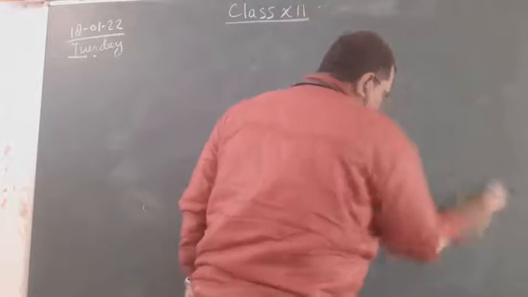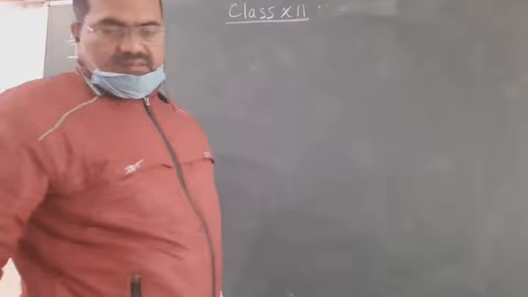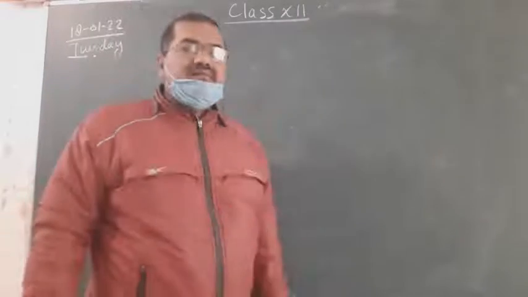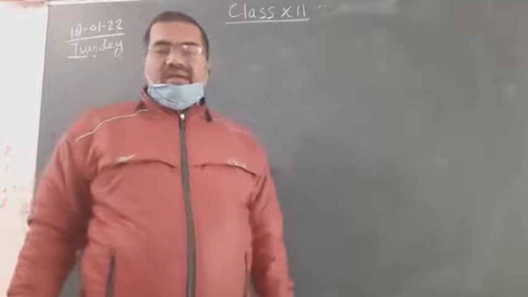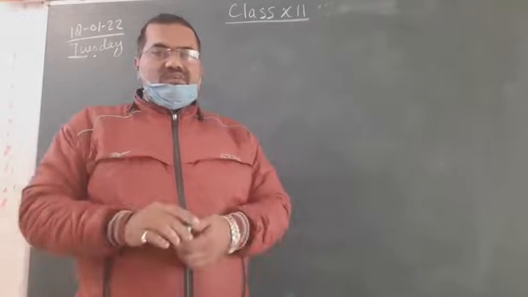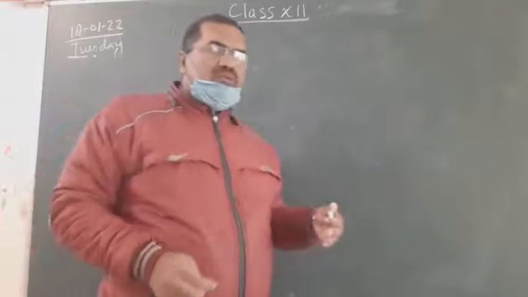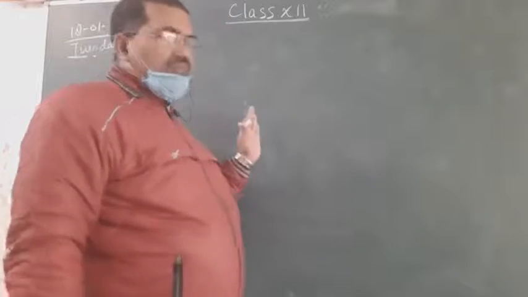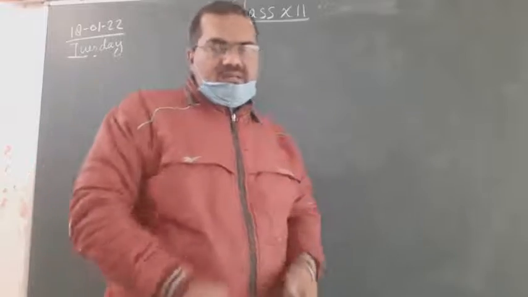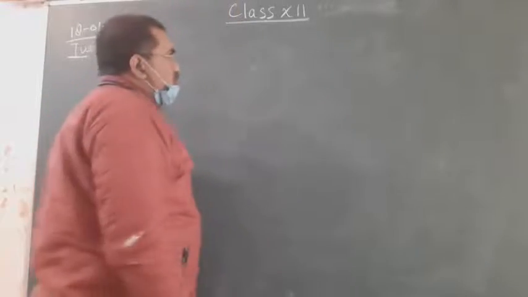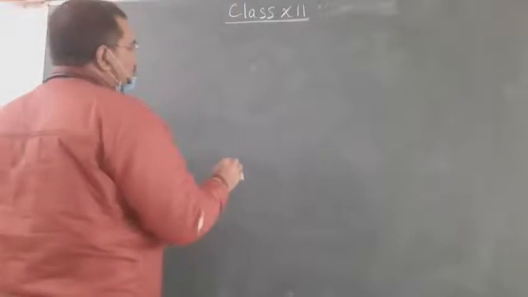A very important formula, as you all know very well, angle of incidence i equals angle of reflection r. That is the reflection law, and we will prove the reflection law by Huygens principle right now. So make the diagram first of all.